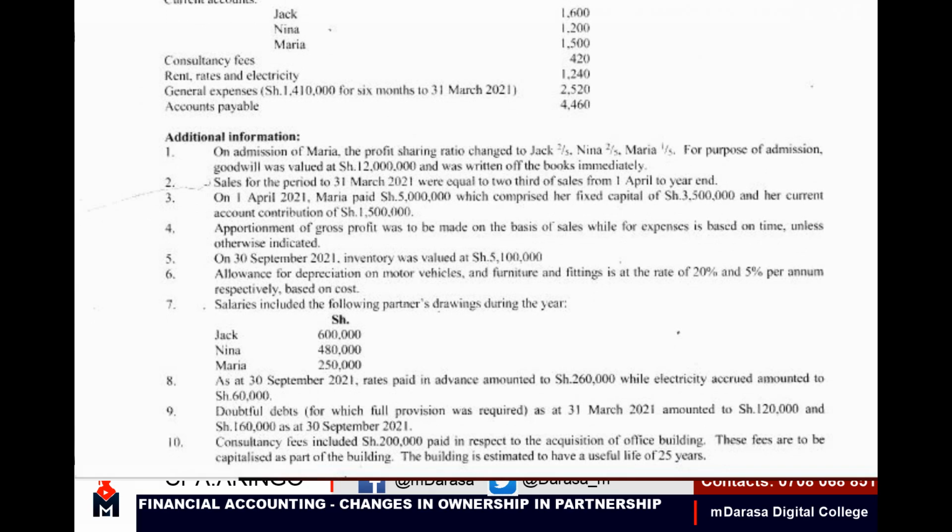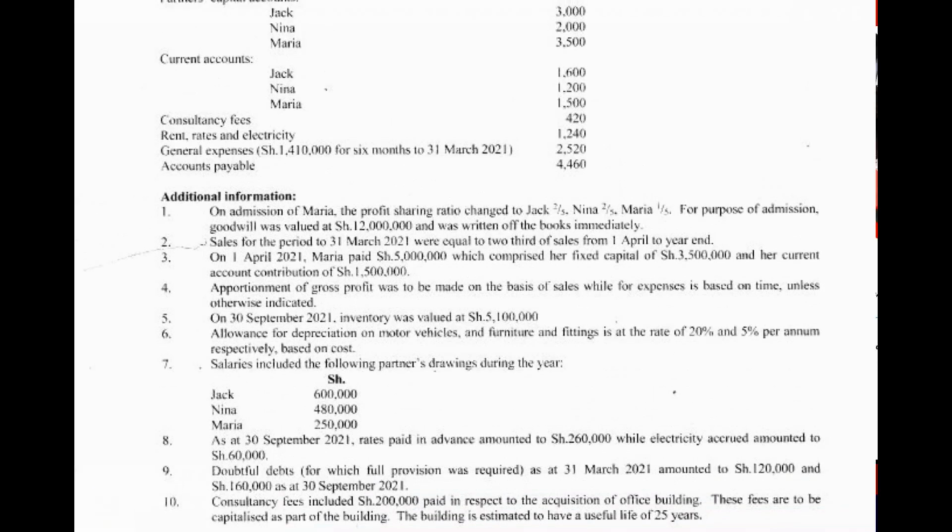Note 10, consultancy fees included 200 paid in respect to the acquisition of office building. These fees are to be capitalized as part of the building. The building is estimated to have a useful life of 25 years. So basically that will assist us in working out depreciation.